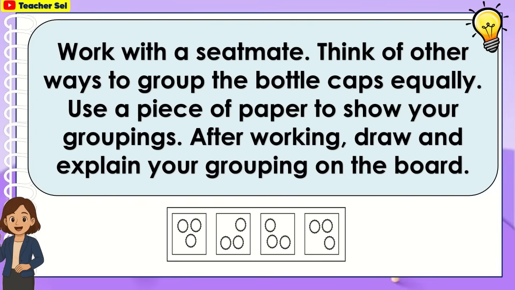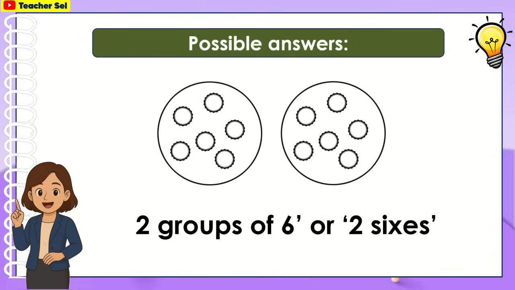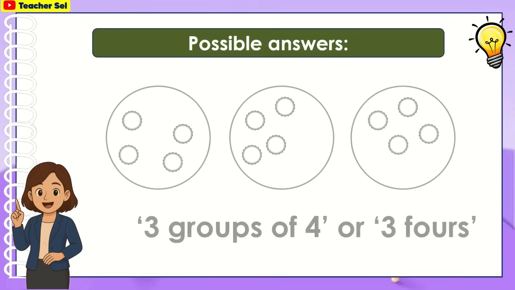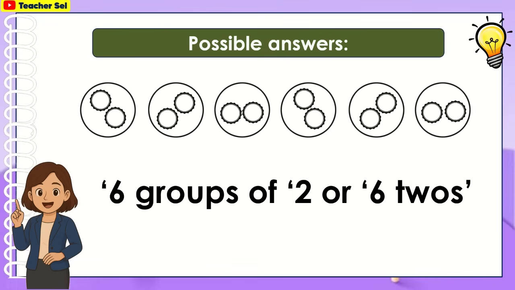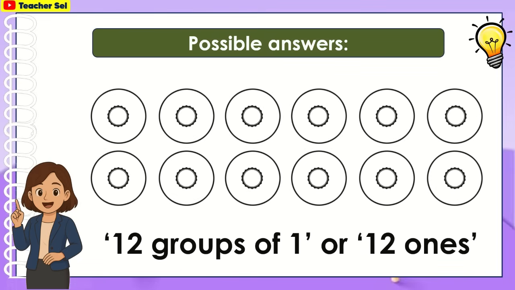Work with a seatmate. Think of other ways to group the bottle cups equally. Use a piece of paper to show your groupings. After working, draw and explain your grouping on the board. Here are possible answers. 2 groups of 6 or 2 sixes. 3 groups of 4 or 3 fours. 6 groups of 2 or 6 twos. 12 groups of 1 or 12 ones.